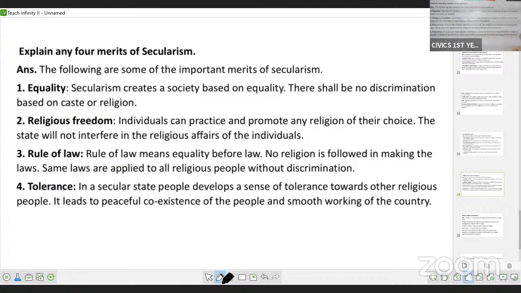In secular states, people develop tolerance towards other religions, and they lead a peaceful life. So what are the 4 merits of secularism? Just remember the side headings: equality, religious freedom, rule of law, tolerance. These merits of secularism are over.